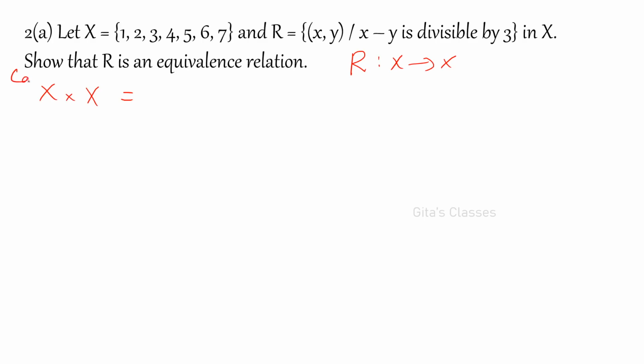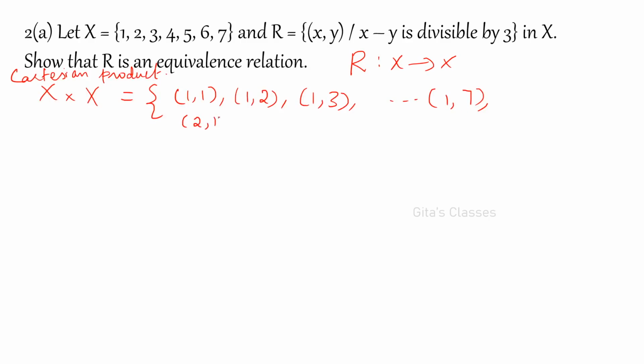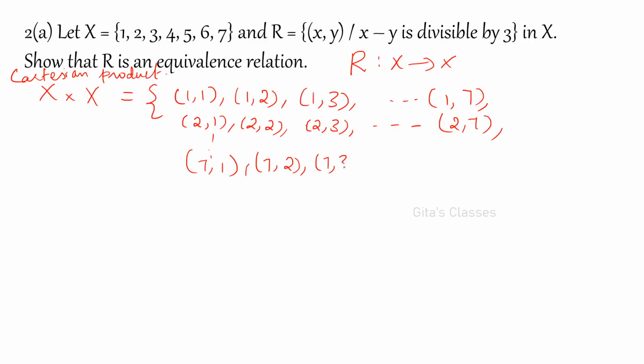This is a Cartesian product, and we know that the relation is a subset of the Cartesian product. First let me write the Cartesian product. X cross X is 1 comma 1, 1 comma 2, 1 comma 3 and so on, 1 comma 7, and 2 comma 1, 2 comma 2, 2 comma 3 and so on, 2 comma 7, etc. up to 7 comma 1, 7 comma 2, 7 comma 3 and so on up to 7 comma 7.